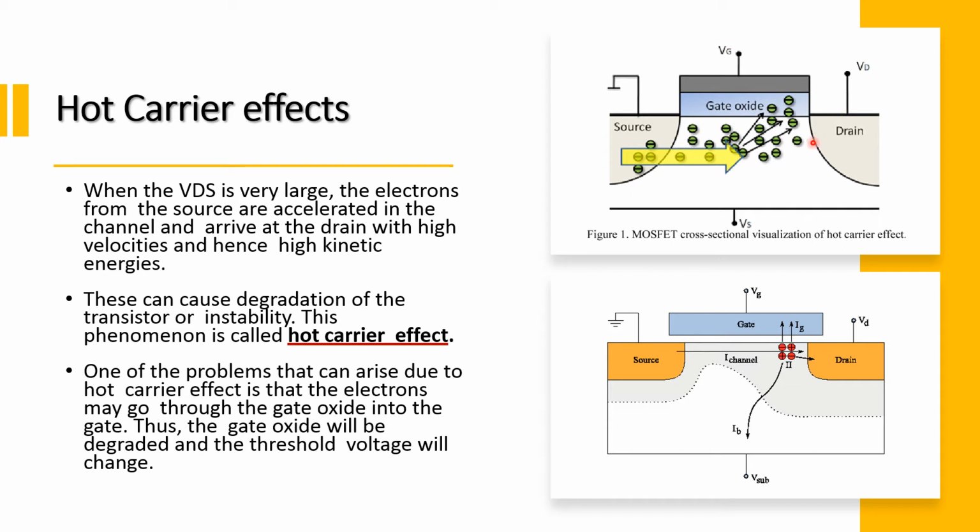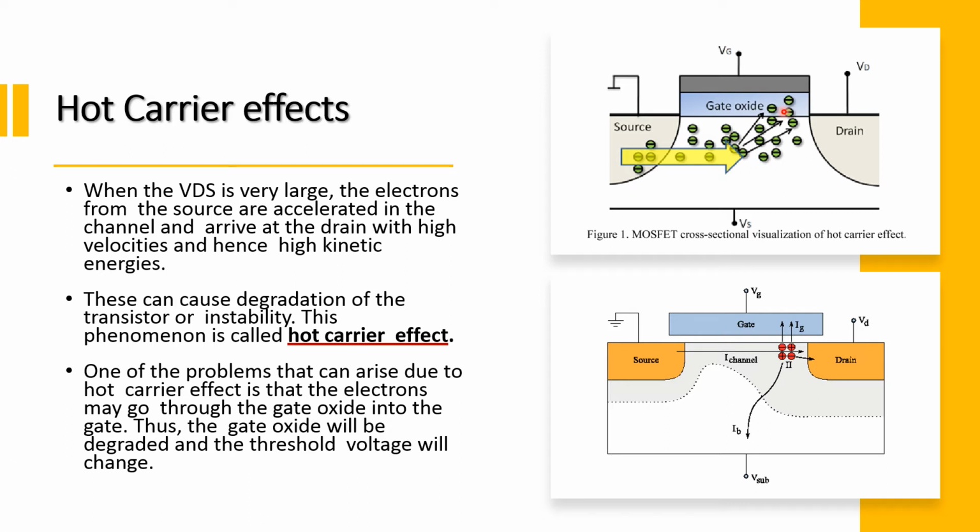The result is that the carriers are injected into the gate dielectric or the gate oxide, which is called hot carrier injection, and they may become trapped there, and once they become trapped there they cause device